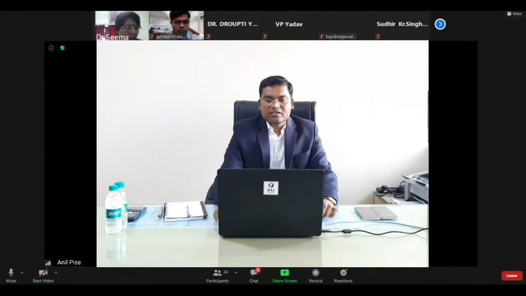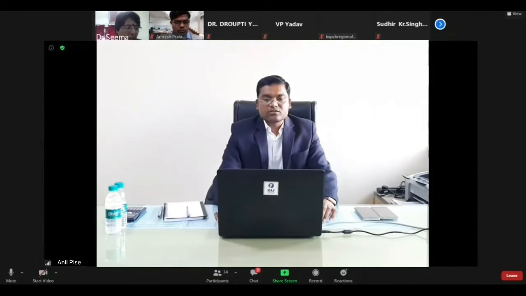This is a general schematic of the complete distillery complex. There are fermentation, distillation, then evaporation and other systems. The information that we are now going to explain to you is confidential information.